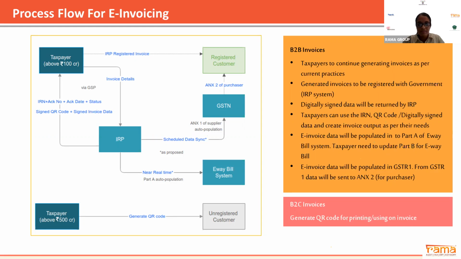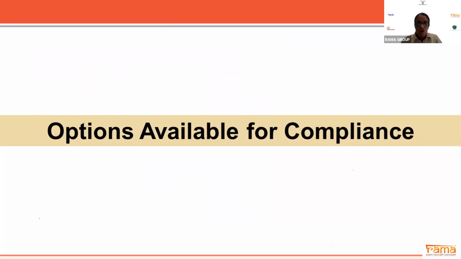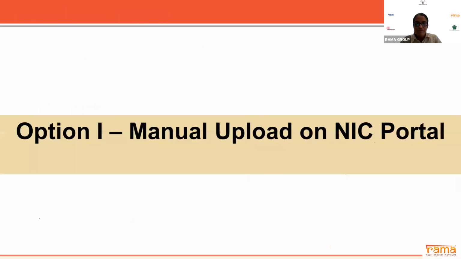In the current month, December, if you log in, you can see that all your vendors whose turnover is more than 500 crores may have uploaded invoices in your name, and they will get auto populated in your Annex 2, in your GSTR2. For 500 crores I've already explained. We quickly move to the next slide. Now, what are the options available for compliance? The first option is how you can manually upload this e-invoice on the NIC portal.